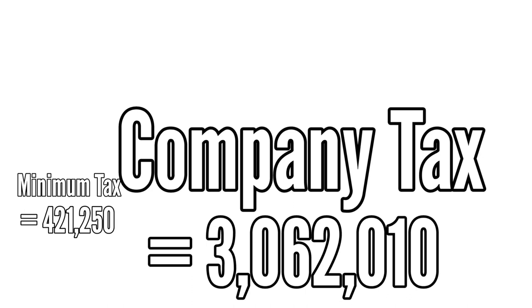The concept of this minimum tax is that the tax that the company is paying must not go below a minimum tax. I think the logic behind it is that some companies can be so smart to claim a lot of allowances to the extent that their company income tax will be so low, you understand? So what we calculated as company income tax is greater than the minimum tax. Because of that, they will pay that 3 million naira. But if it was 50,000 naira, they can't pay 50,000 naira. They will have to pay 421,250, which is the minimum tax.